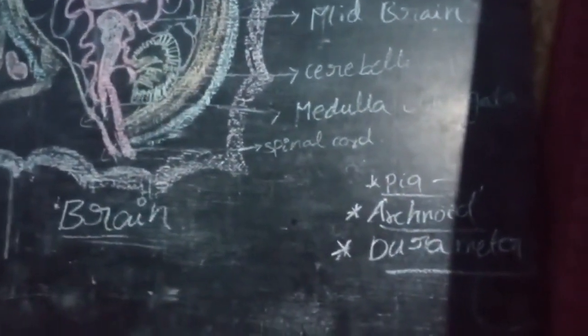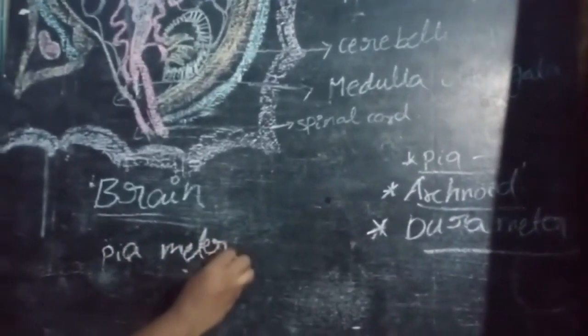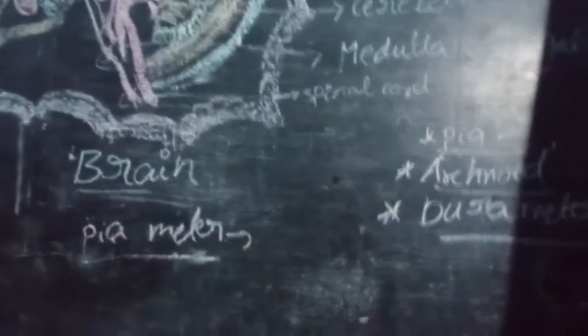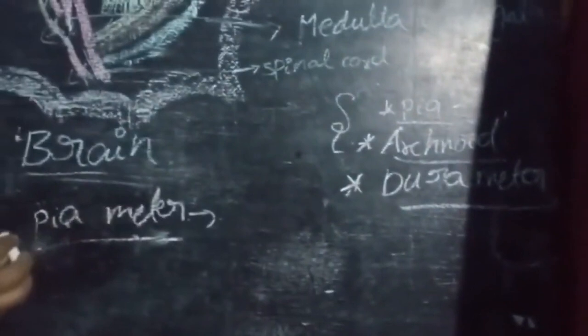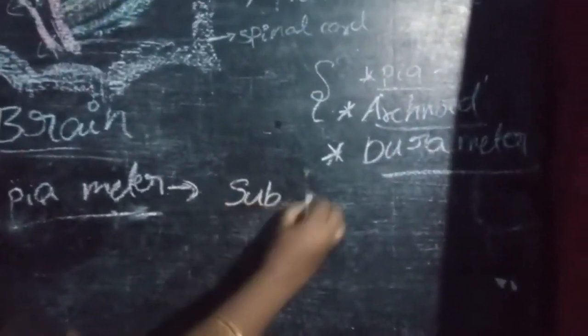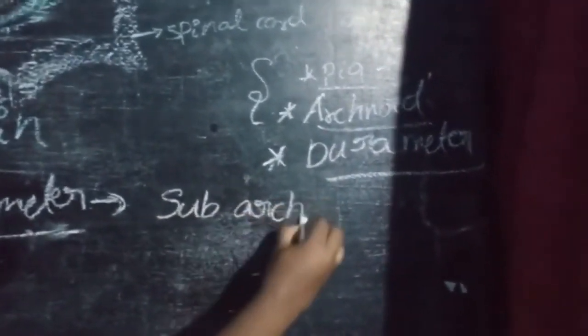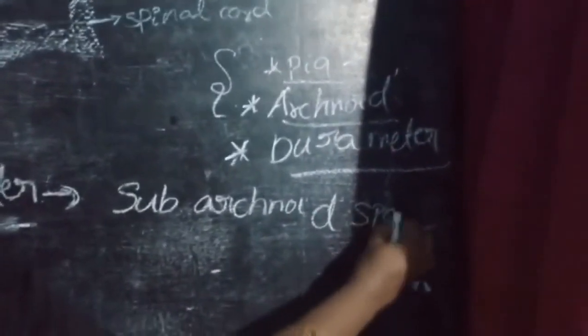Pia mater is separated from the arachnoid membrane by the subarachnoid space.